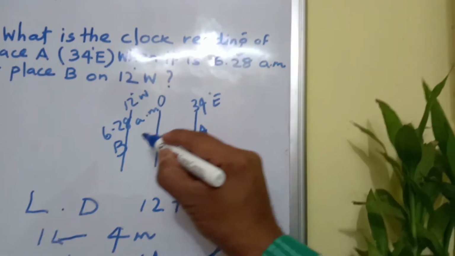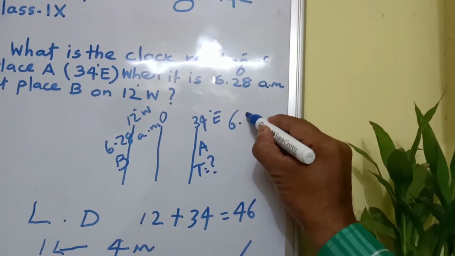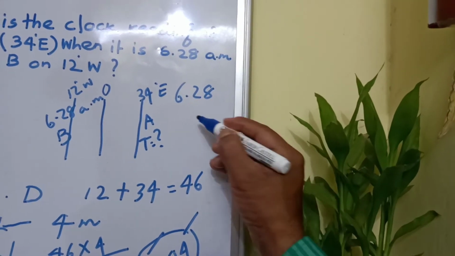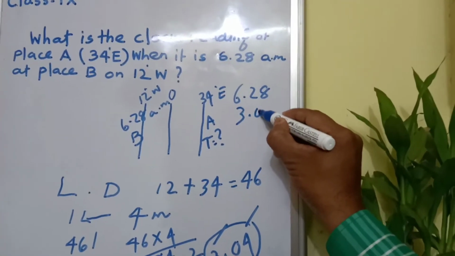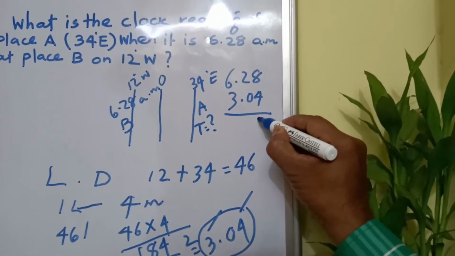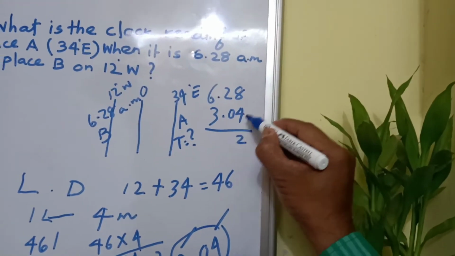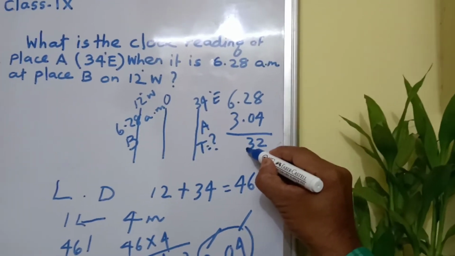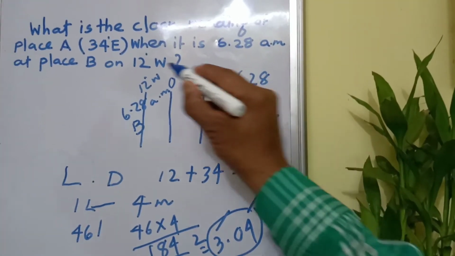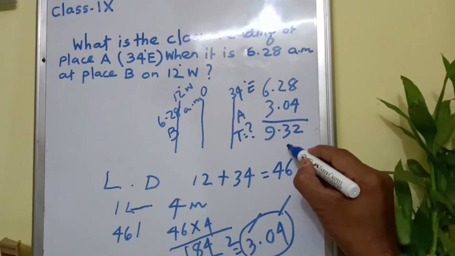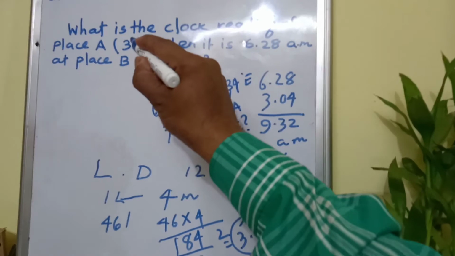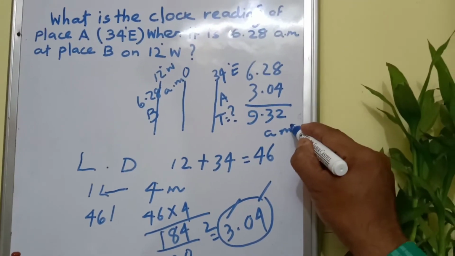Here time of B is 6:28. Clear? And the time gap is ascertained as 3 hours 4 minutes. Now make a complete total. Clear? 9:32 am. Now clear? The time at place A is 9:32 am.